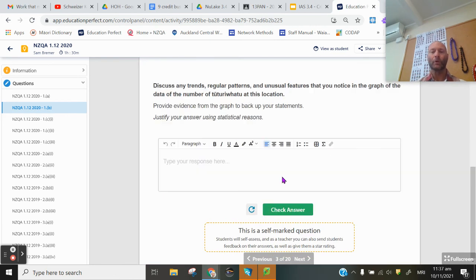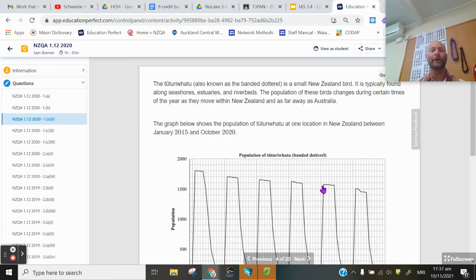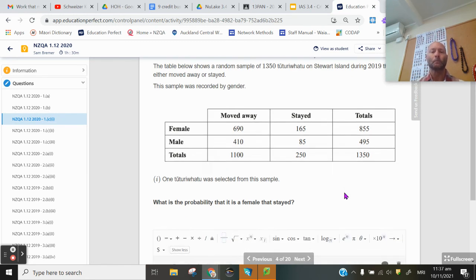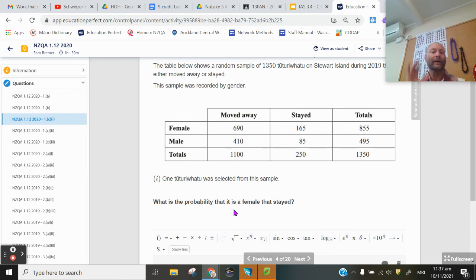Okay, back to the question. Let's go to the next part. Okay, some of those birds will not move to other areas because they're too sick or too old. What is the probability that it is a female that stayed? Females are this row, that stayed, 165.